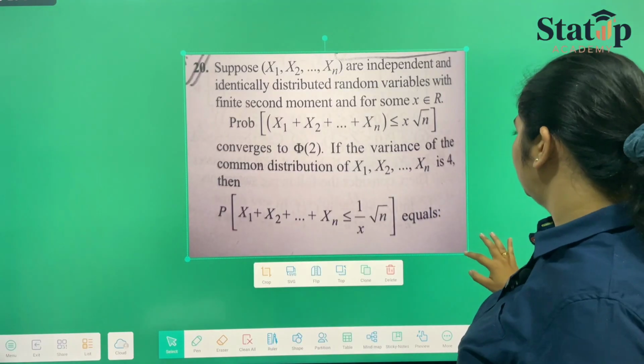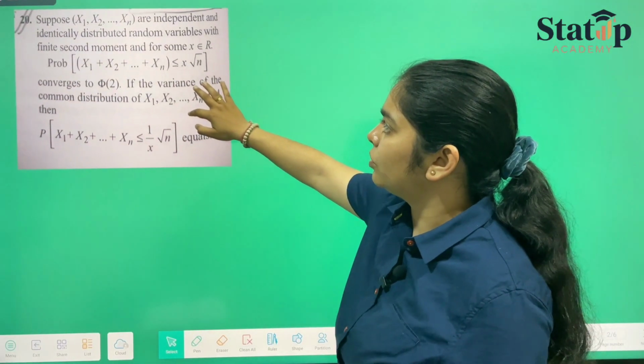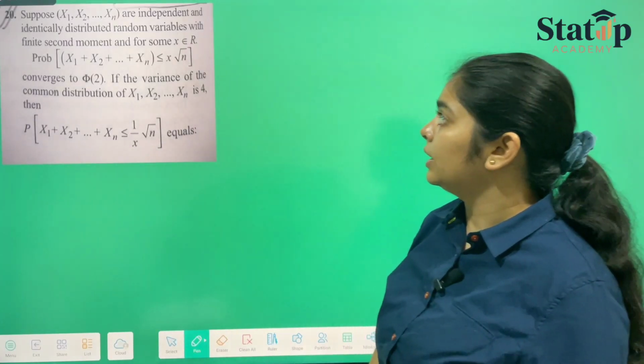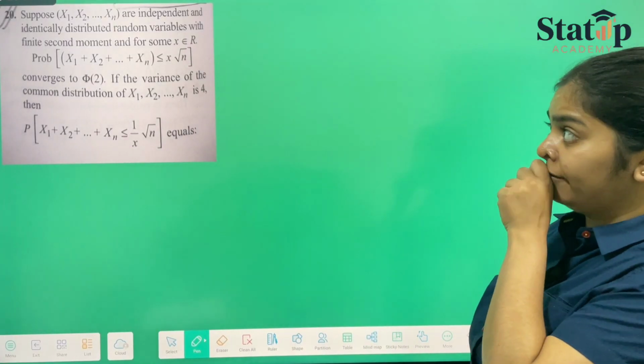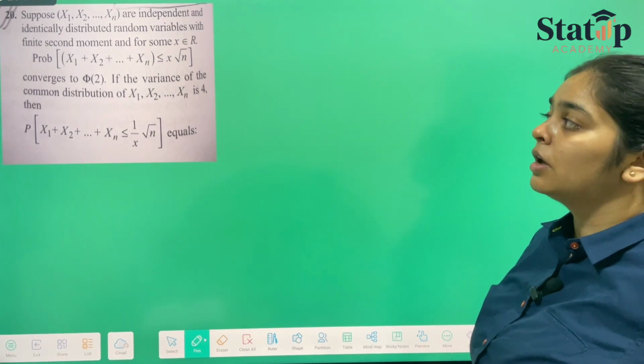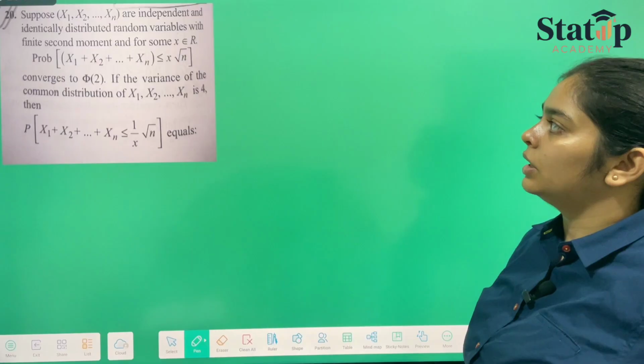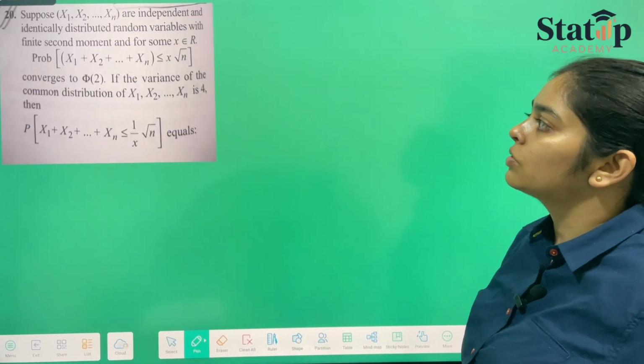Here in this question, they have given us that suppose Xi's are independent IID random variables with finite second moment. Second moment is variance, so it is finite. And for some x belongs to real number, they have told us to calculate the probability.